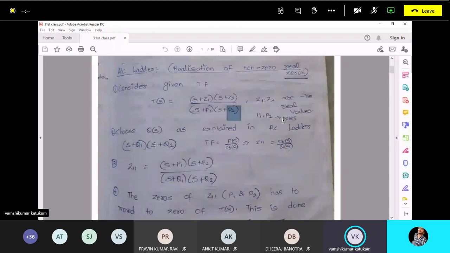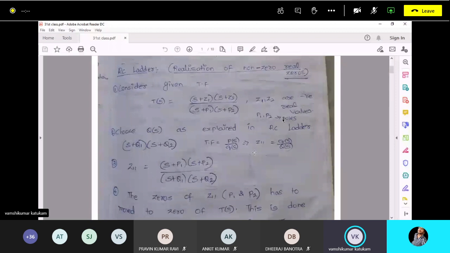Okay, in this condition we know the transfer function is P of s upon small q of s. This Z1 is small q of s upon capital Q of s. So up to here it is known to us. We have studied it earlier.